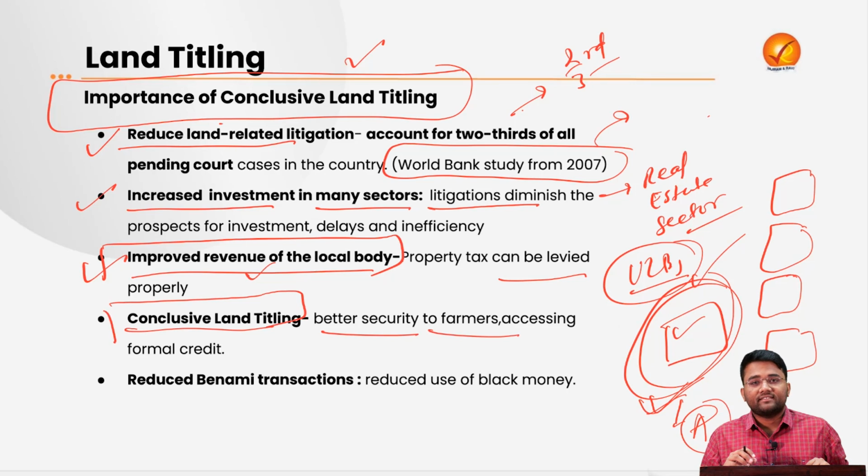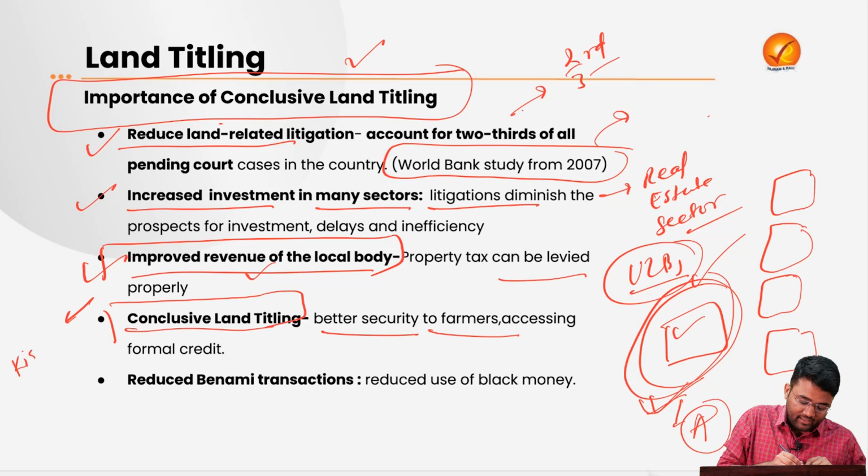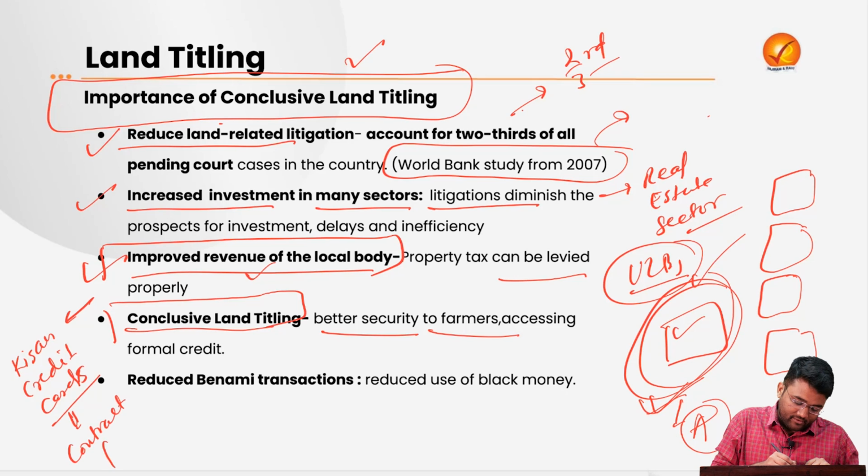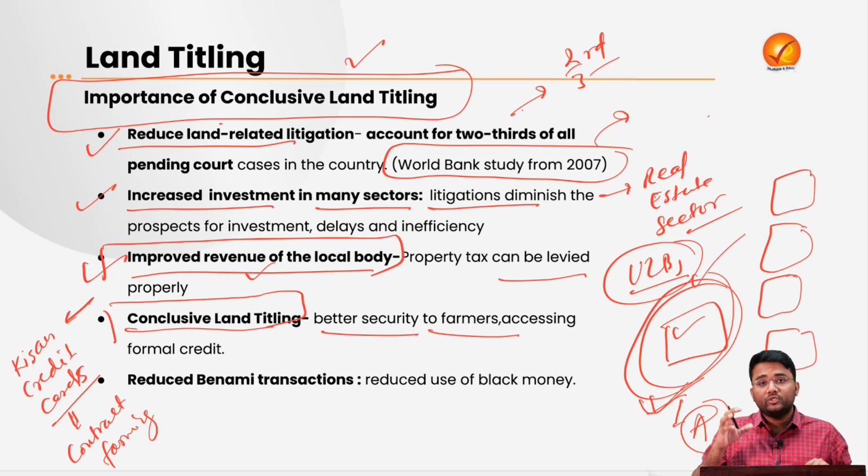Then this conclusive land titling will also provide better security to the farmers. They will be able to access formal credit from the banks. They will be able to access the benefits of schemes like Kisan Credit Card. Apart from this, private investment can also be done properly, like contract farming, after conclusive land titles are provided to the farmers, because at this point of time many of the private investors who want to do contract farming have an apprehension about who the actual title owner of that particular piece of land is. So this conclusive land titling will also help in getting investment in the agriculture sector.